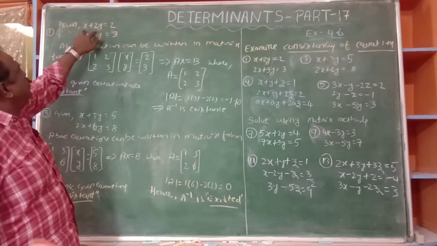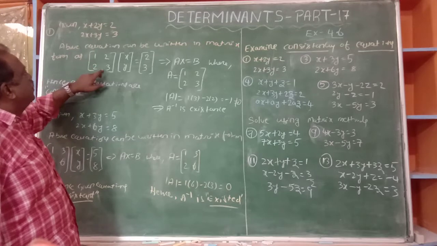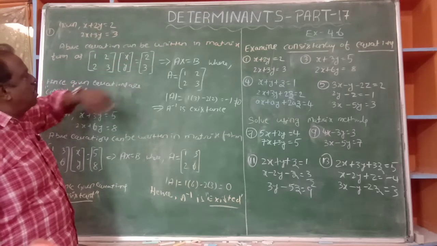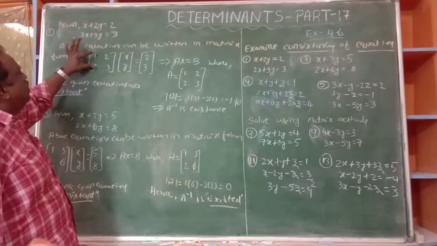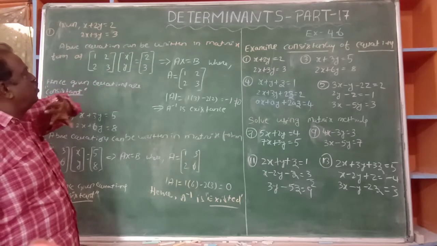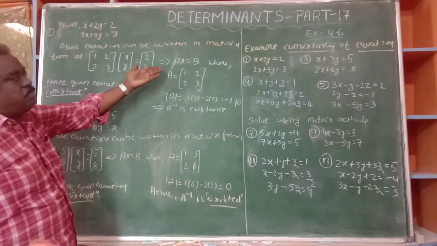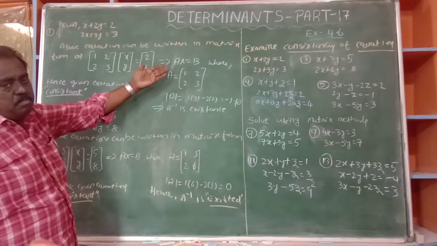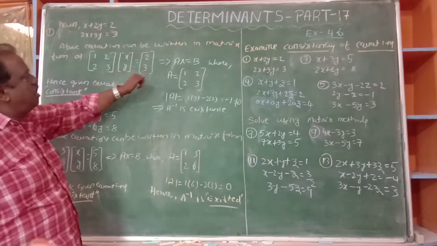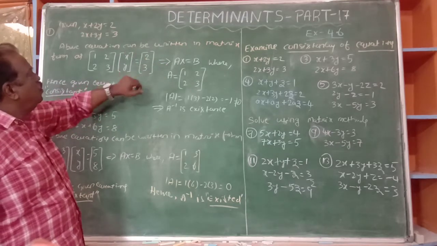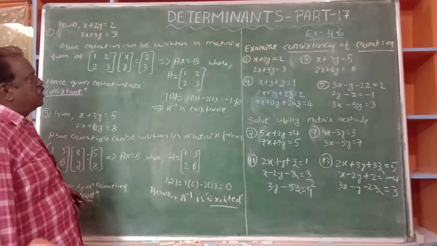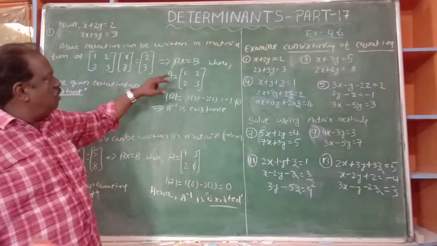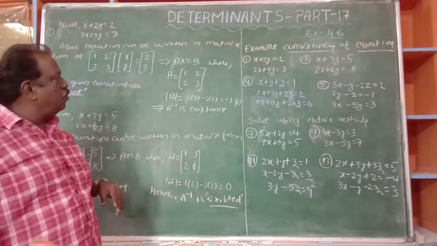The coefficients 1, 2, 2, 3 times the column matrix of x and y equals the column matrix 2, 3. This is nothing but AX equals B. The coefficients form the coefficient matrix capital A, the variable matrix is capital X, and the answers 2 and 3 form capital B. But B is not needed. We take only capital A, 1, 2, 2, 3, which is a 2 by 2 matrix.